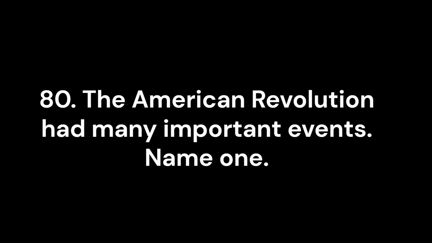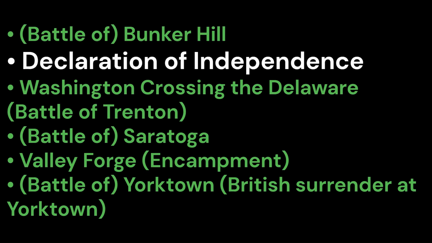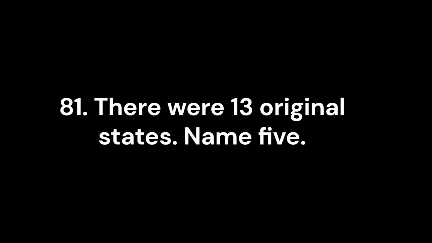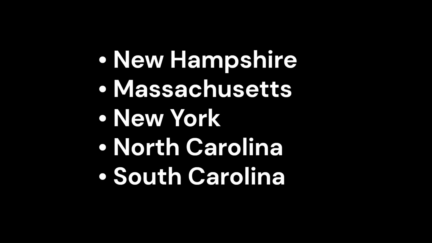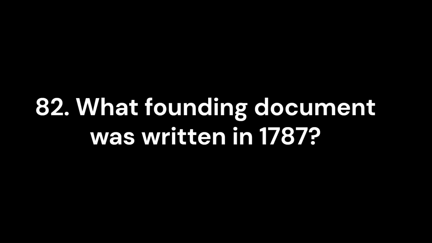80. The American Revolution had many important events. Name 1. Declaration of Independence. 81. There were 13 original states. Name 5. New Hampshire, Massachusetts, New York, North Carolina, South Carolina. 82. What founding document was written in 1787? U.S. Constitution.